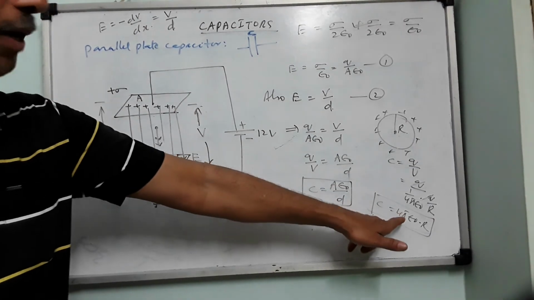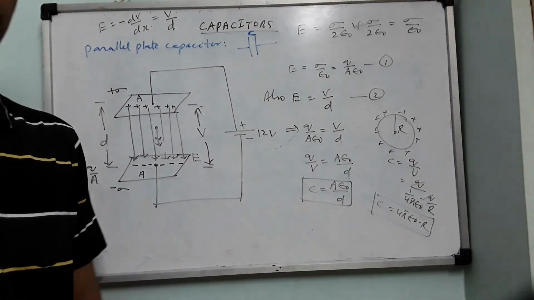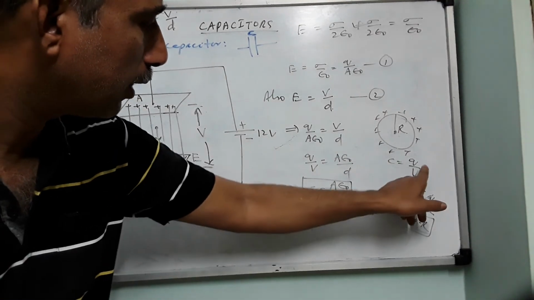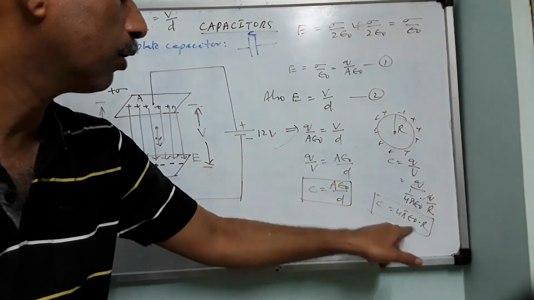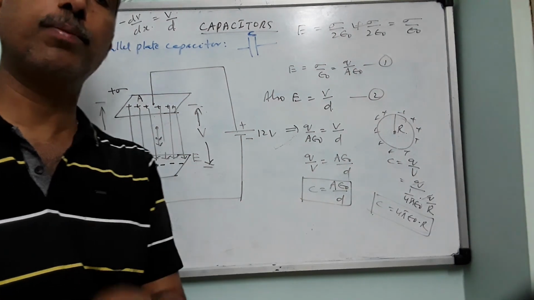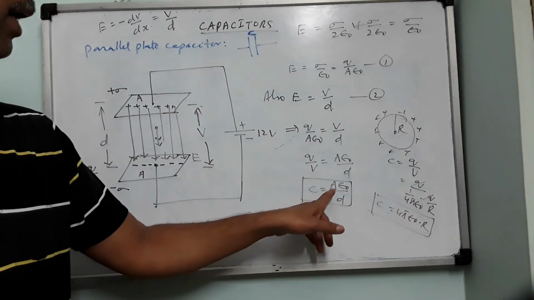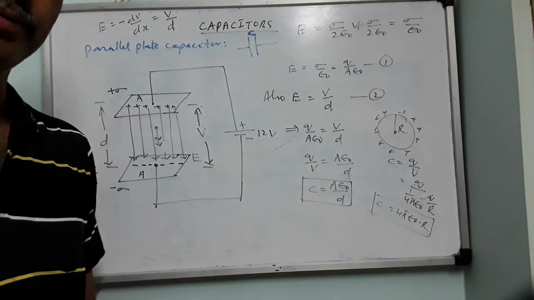What is R? Radius. Does it involve charge in the expression? No. Potential? No. Therefore, capacitance does not depend on electrical parameters like charge and potential. It totally depends on physical parameters like area, distance, radius.